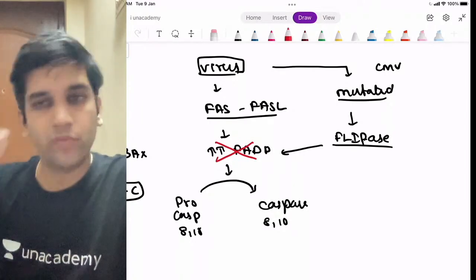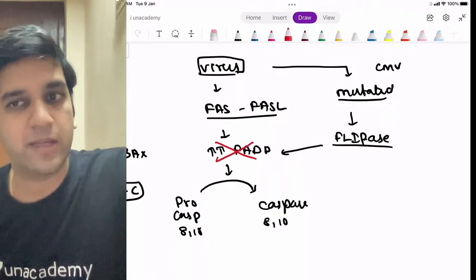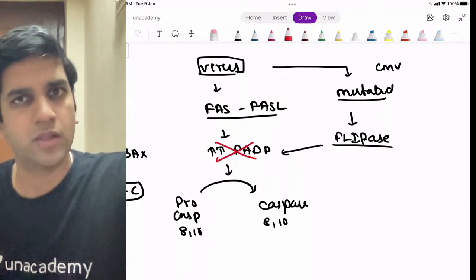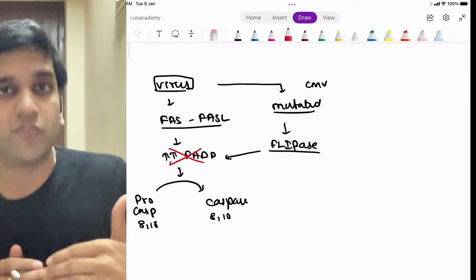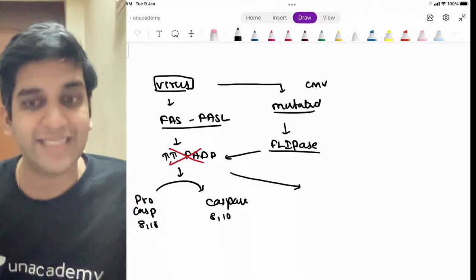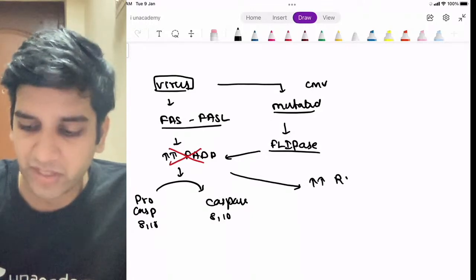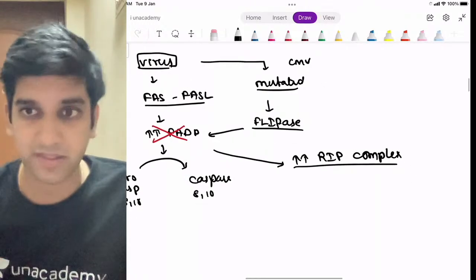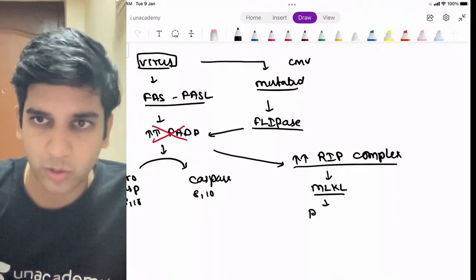Again, with the help of COVID, we know one thing. When a virus mutates to escape my immune system, will my body also improvise? Can I also improvise something to destroy the virus? We do improvise, right? So when the extrinsic pathway of apoptosis was not working because of this flippase, my immune system took a detour. Instead of FADD, which is being destroyed, there is an increase in something called RIP complex. Can anyone tell me where you have read RIP complex? That will activate one more protein called MLKL, which causes pores in the membrane.